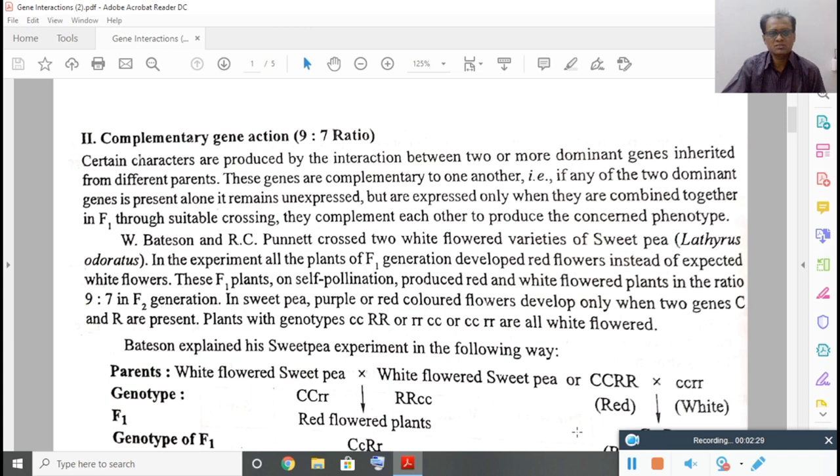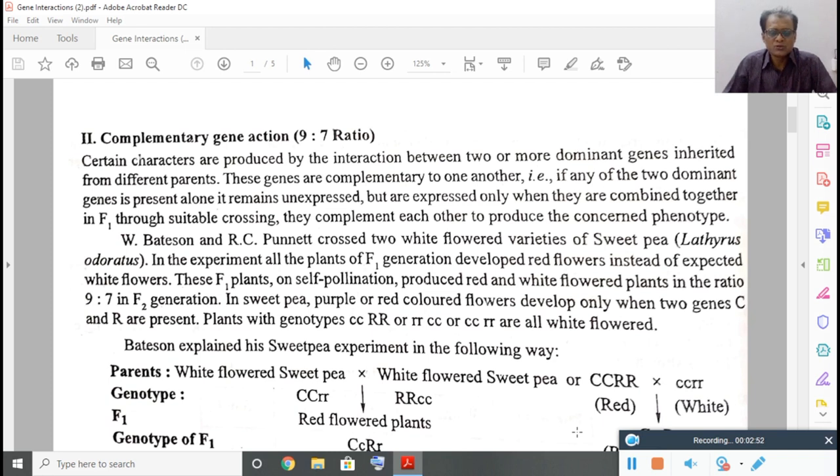Dear students, today I am going to explain to you about the interaction of genes. In the previous classes, you have learnt about Mendelian genetics. There, you came to know about the meaning of phenotype, genotype, monohybrid cross, dihybrid cross, the monohybrid cross ratio, that is 3:1, and the dihybrid cross ratio, that is 9:3:3:1.